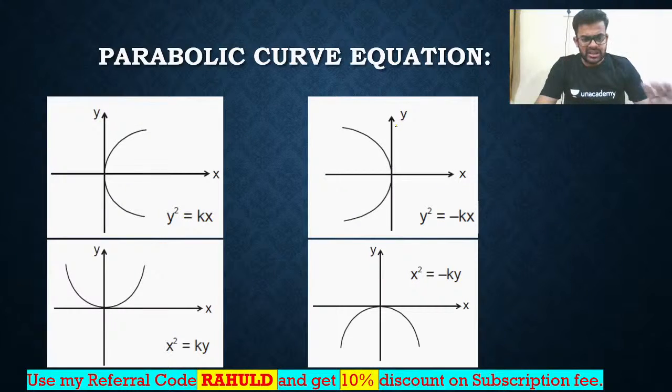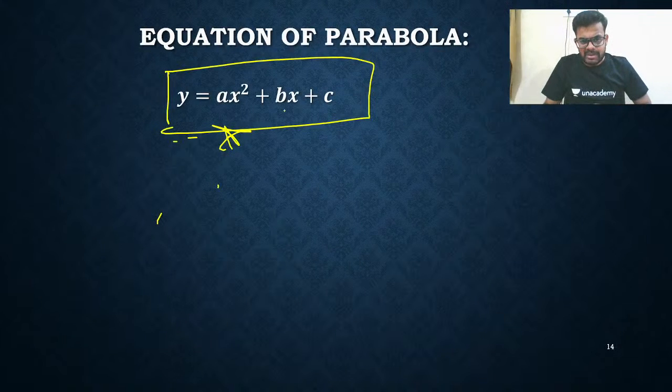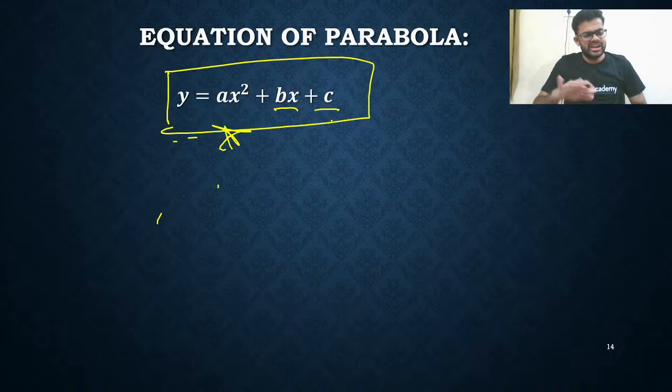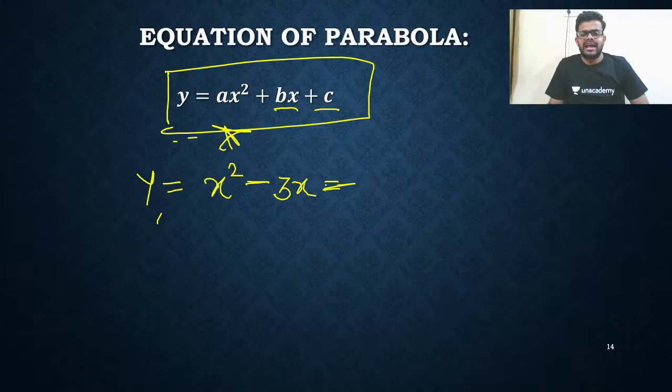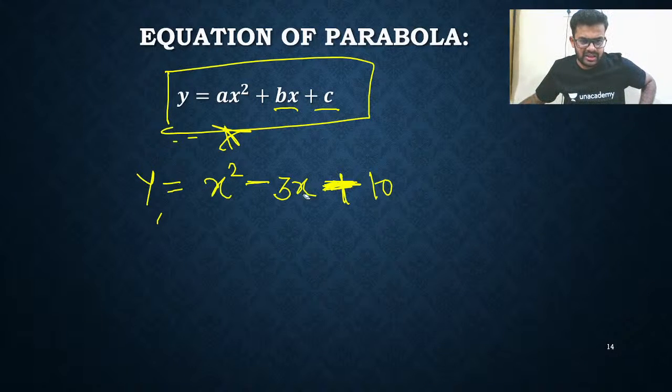But you can see these are basic curves. There are no constants, just y square is equals to kx. But here you can see bx plus c is there. So simply speaking, the vertex of the parabola will not be at the origin. It will be somewhere else. For example, y is equals to x square minus 3x, sorry, minus 10. y equals x square minus 3x minus 10. So I'll draw this.